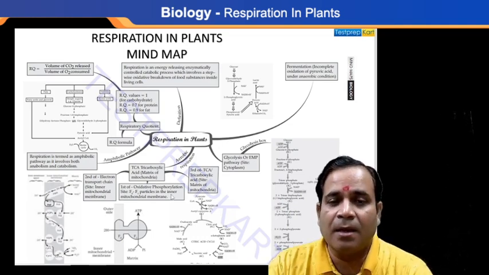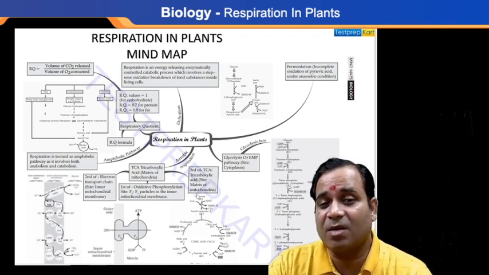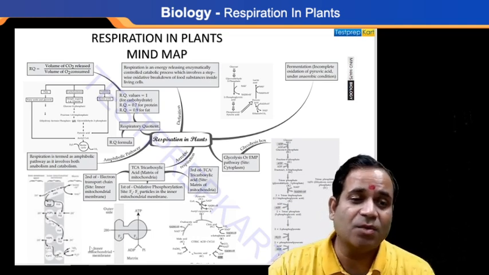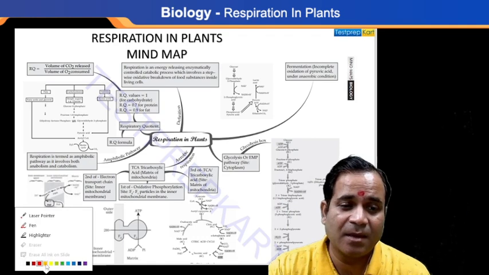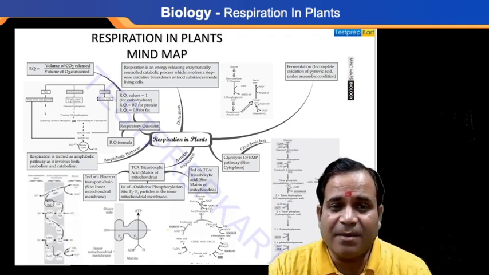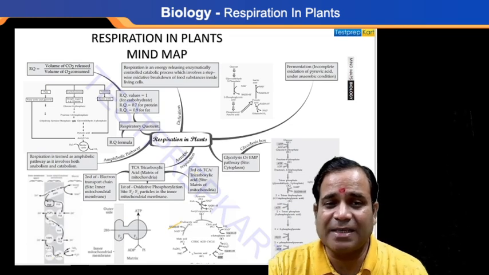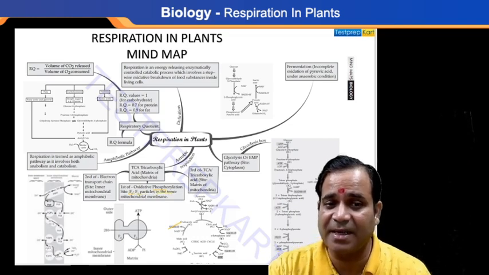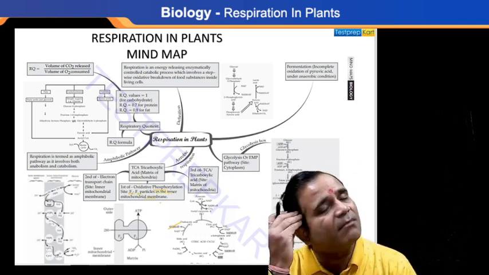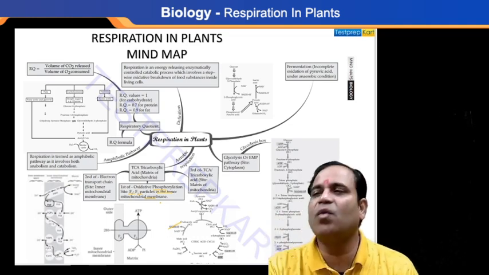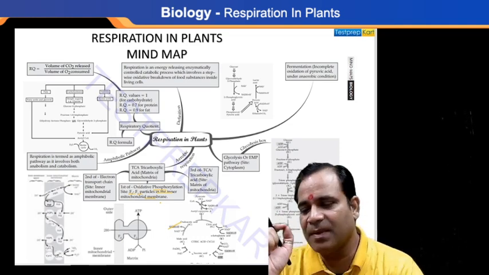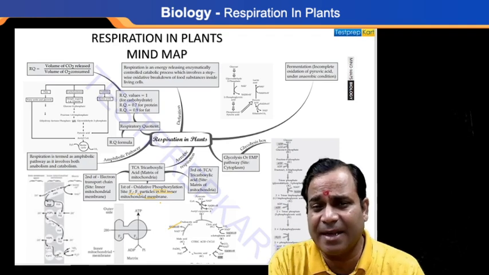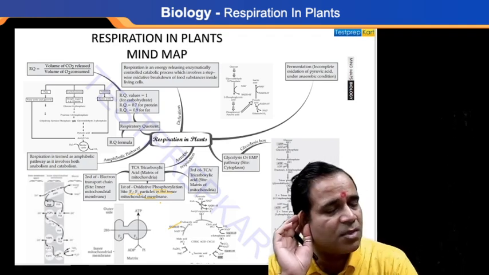Now the tricarboxylic acid cycle has its site in the matrix of the mitochondria. If anybody asks you where oxidative phosphorylation takes place, you say on the F0-F1 particles in the inner mitochondrial membrane. The inner mitochondrial membrane has inner folds, termed cristae, and the cristae are important to increase the surface area so that the rate of absorption will be higher. Getting my point? This is the important thing.